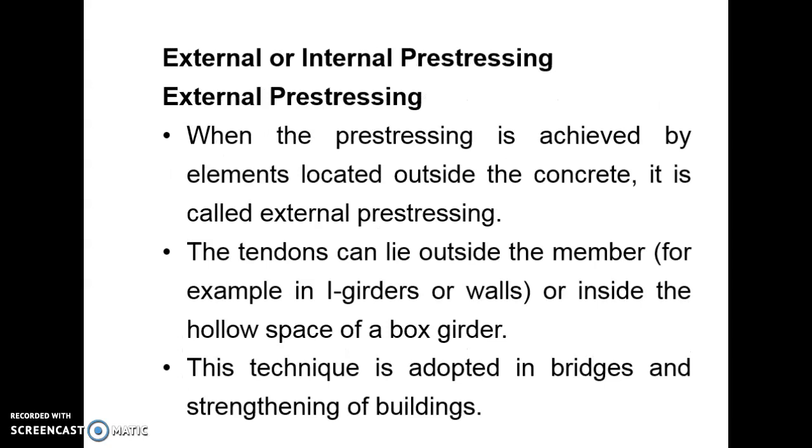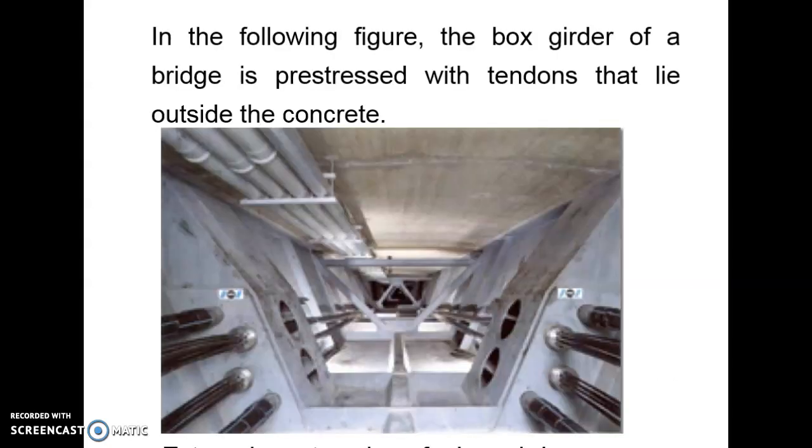External or internal pre-stressing. First one is external pre-stressing. It is pre-stressing achieved by elements located outside the concrete. It is called external pre-stressing. The tendons can lie outside the members or inside the hollow space of the box girder. This technique is adopted in bridges and strengthening of buildings. This is the image of a box girder bridge pre-stressed with tendons that lie outside the concrete.